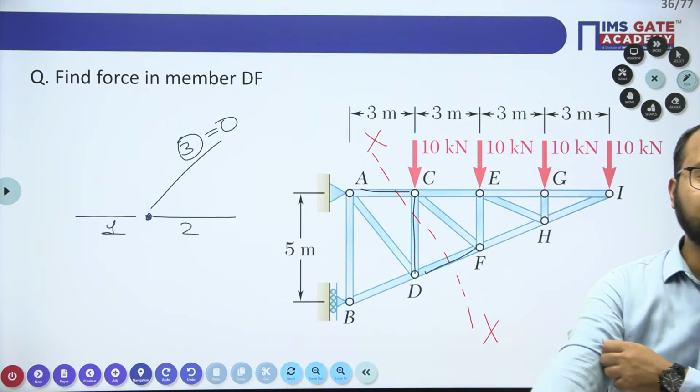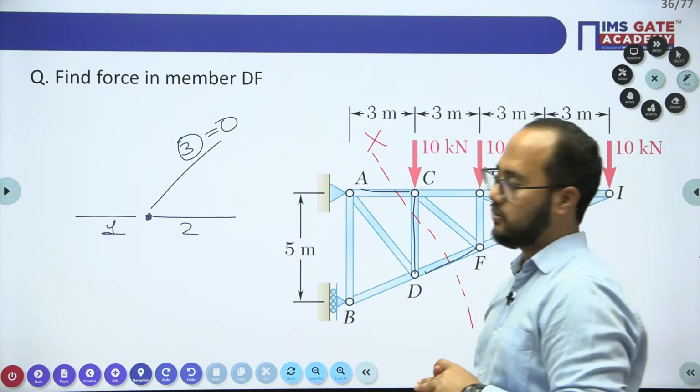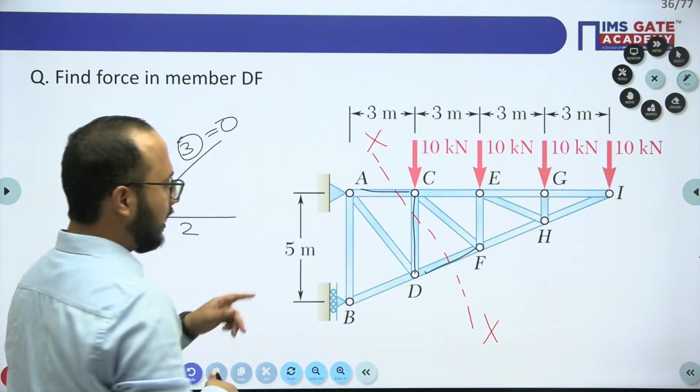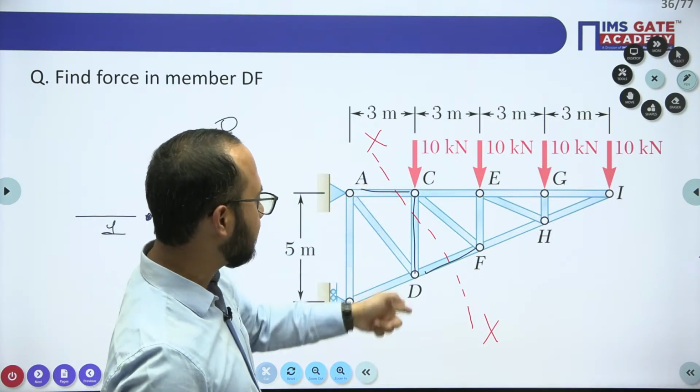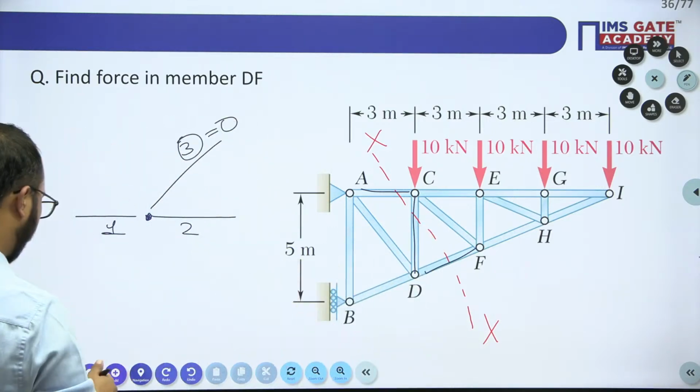Ankit is getting 52. Okay, we'll see whether we are getting 52. And you're telling the compression. Okay, we'll see that one. So I hope the method of section is clear. AC is cut, CD is cut, DF is cut. Okay, so we have this triangle CEF. We'll mention the names here.